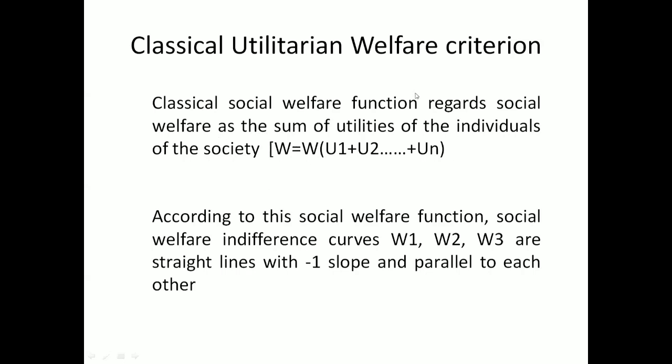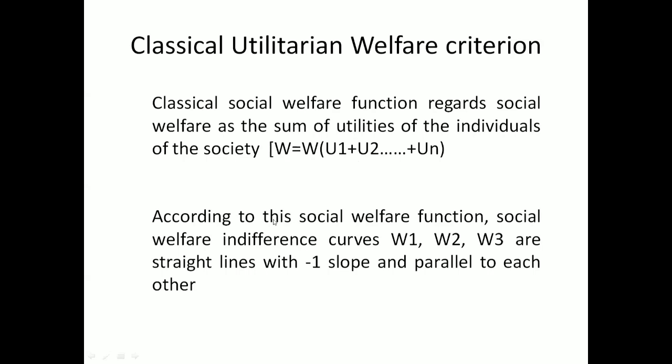I have already seen that in the Bergson and Samuelson analysis too. So W is a function of the aggregation of the utilities of individuals: utility of one individual, utility of the second individual, and so on. Those are the different utilities you can see in the one welfare function.